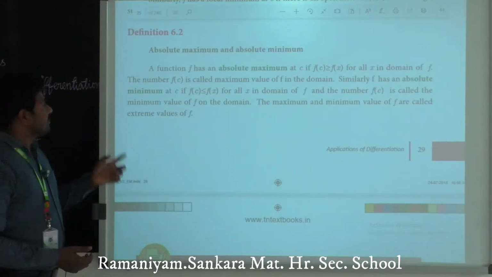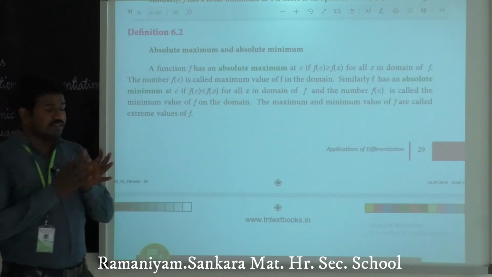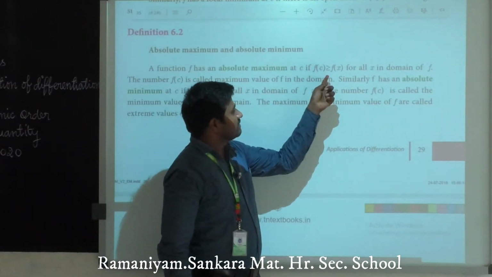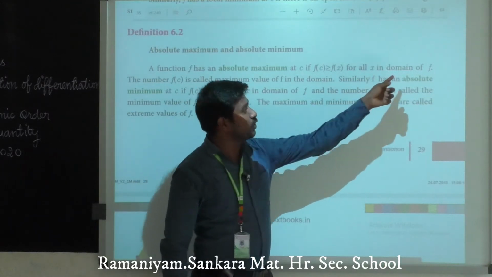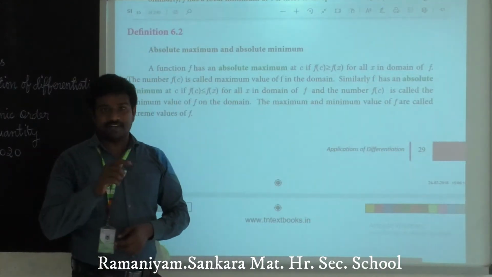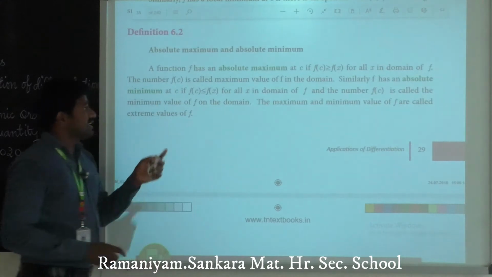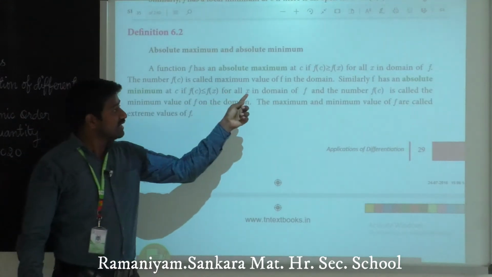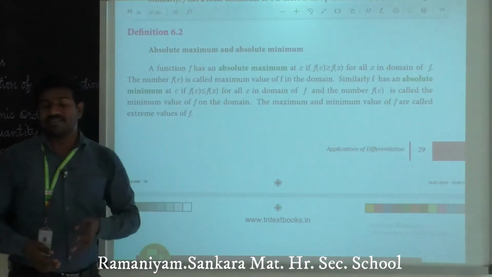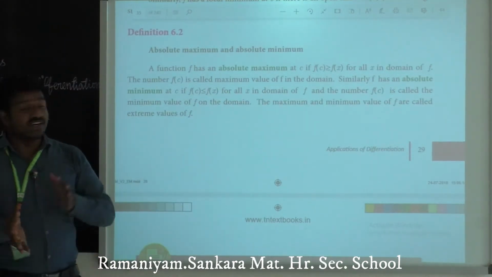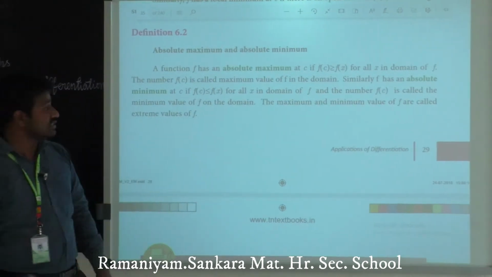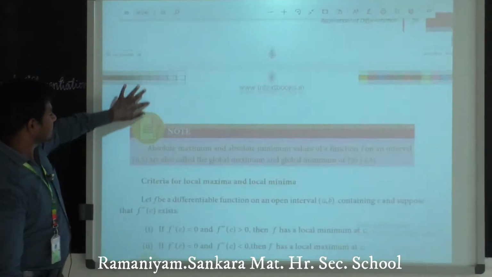Clear, students? Yes. Here the condition is for all x in the domain of function f. Here f of c is a range value. The number f of c is called the maximum value of f in the domain. f of c is the range value for a particular x. That's all. Clear, students? Yes.